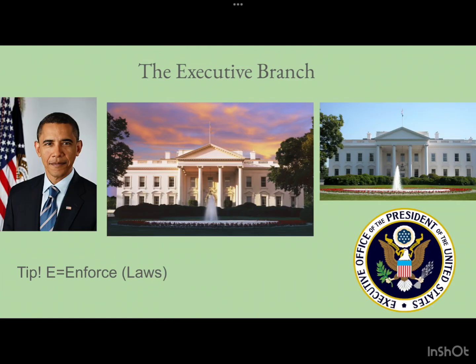Next, the executive branch. The executive branch is basically the presidential branch. This enforces the laws of the United States. It's established in Article 2, Sections 1 through 4 of the Constitution. Article 2, Section 1 establishes the office of the president and the vice president and outlines how they are elected. Section 2 details the powers of the president, including commander-in-chief, making treaties, and appointing certain officials.